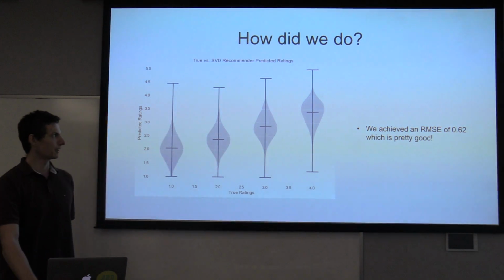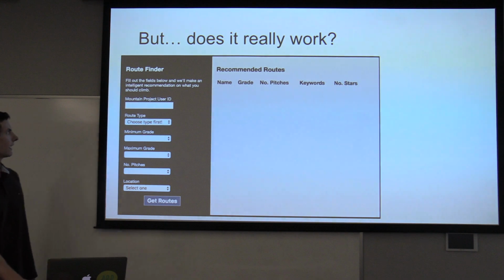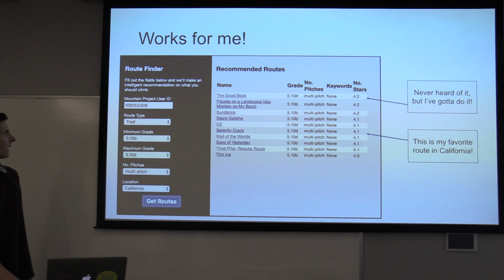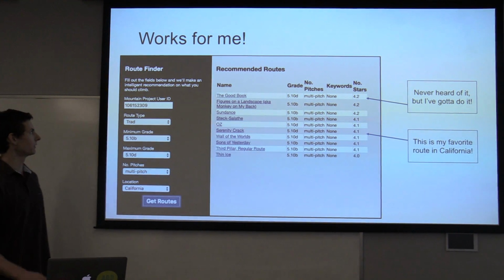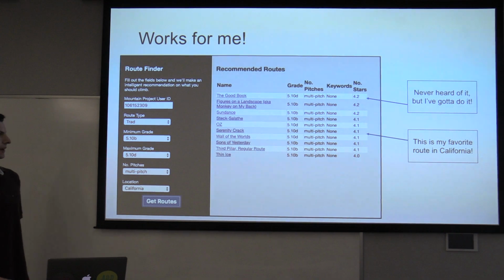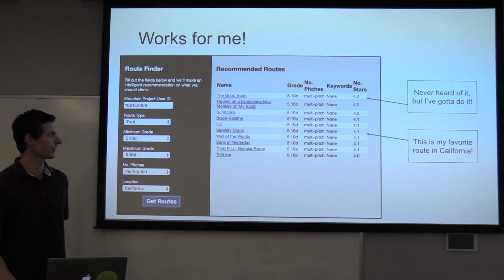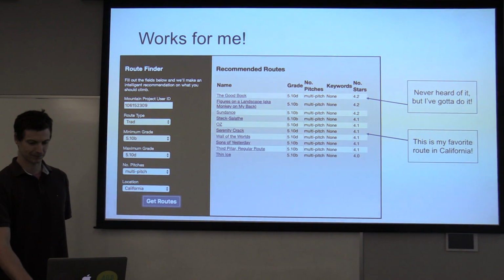But that's good in theory, but does it really work in practice? So here's an overview of what the app would look like, and to test it, I put in my personal user ID and queried routes in California, which is my home state. And sure enough, the recommender turned back a few of my favorite routes in California. And in fact, I've discovered a few routes that are definitely on my to-do list. So I'm excited about that.